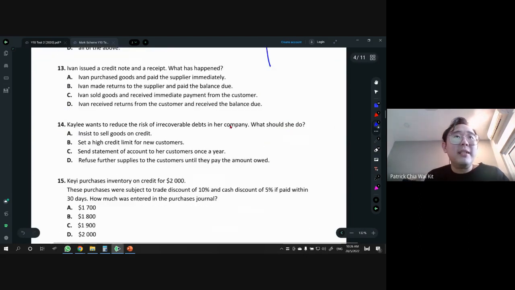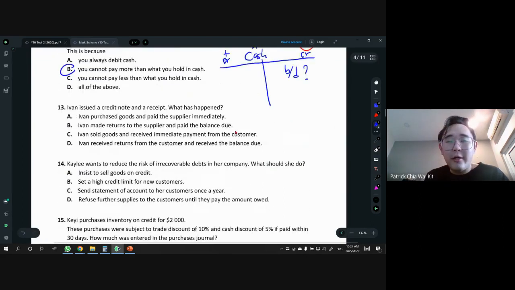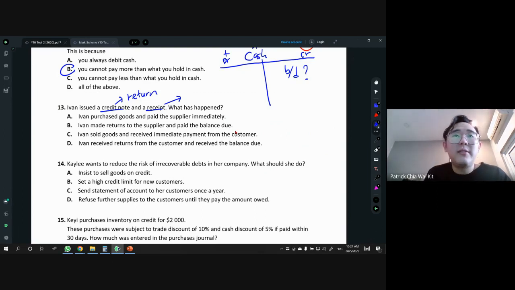13. Ivan issued a credit note and a receipt. So what has happened, right? A credit note and a receipt are issued. Everything can be issued by the seller. There's only one thing issued by the customer, and that's the debit note. So remember that. So why are we issuing a credit note? Credit note is always related to a return, right? It's for the returning of goods, whereas a receipt is about getting money, right?